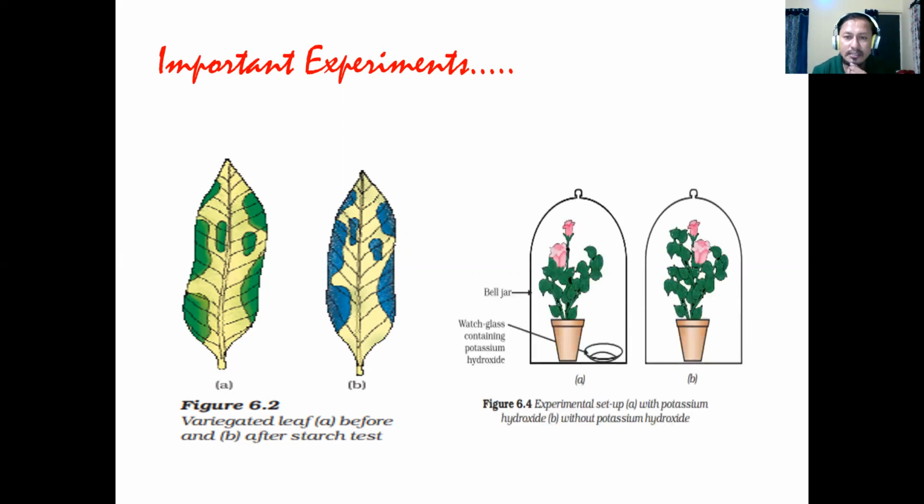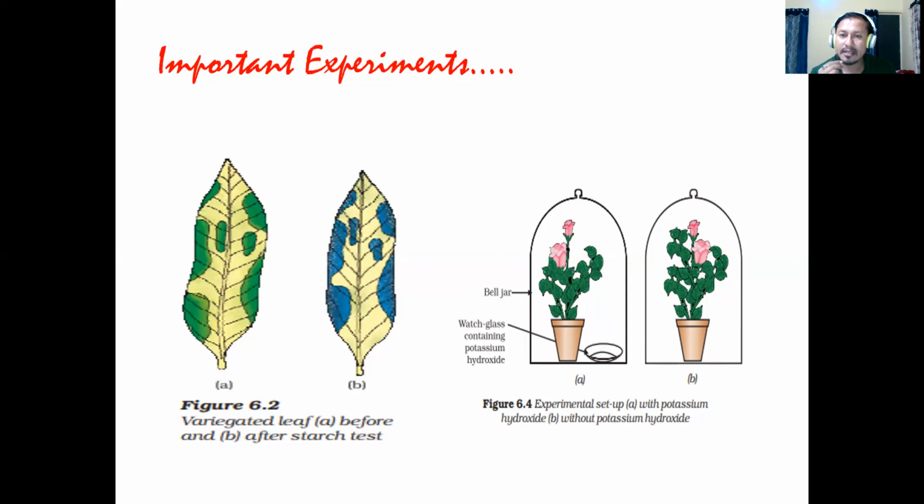So another experiment is the experiment that will help us to know that carbon dioxide is also an important factor for photosynthesis. So this is a bell jar experiment where in the first, that is bell jar A, you'll see there is a plate where they have potassium hydroxide, whereas in bell jar B, there is no potassium hydroxide. Now what is happening here in the bell jar A, there is a limited carbon dioxide, and this carbon dioxide is absorbed by potassium hydroxide. So there is a deficiency of carbon dioxide in the bell jar A, whereas in bell jar B, there is maximum carbon dioxide compared to bell jar A.